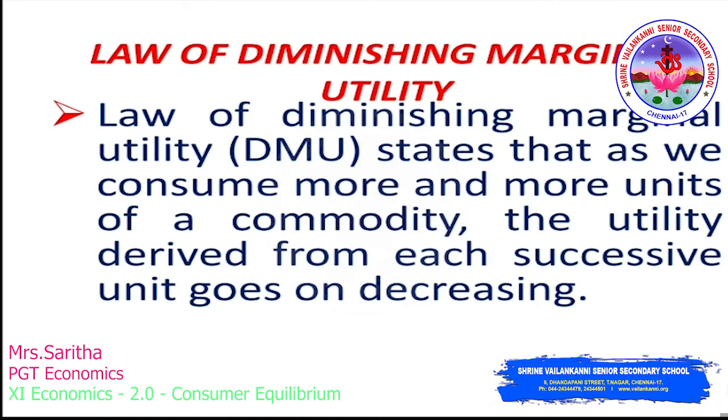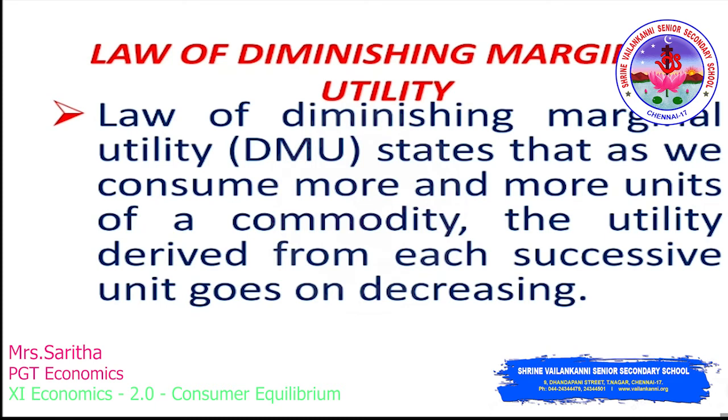The law of diminishing marginal utility states that as we consume more and more units of a commodity, the utility derived from each successive unit goes on decreasing. In making choices, most people spread their income over different kinds of goods.